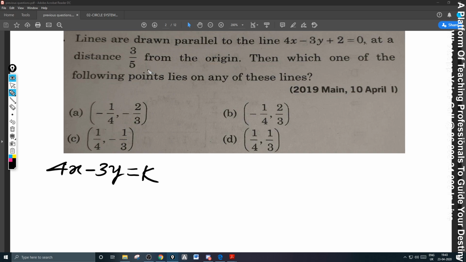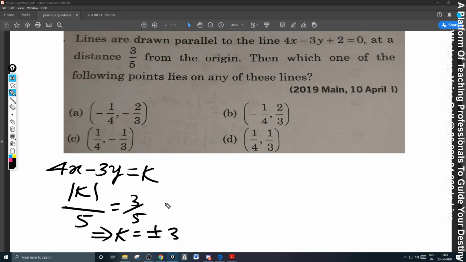And it is at a distance of 3/5 units from the origin. What is the perpendicular distance from the origin to this line? It is modulus of k divided by 5 is equal to 3/5, which implies k is equal to plus or minus 3. Check it out, please. You have got k to be plus or minus 3.